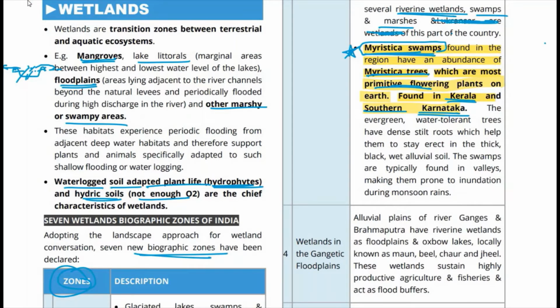Fine. So these Myristica trees are evergreen, water-tolerant trees, and they have dense stilt roots. And how does it help them? It helps them stay erect in thick, black, wet alluvial soils. So ये वाले जो swamps हैं, they are basically found in valleys. तो valleys में क्या होता है कि जब बारिश हो जाती है, so they get inundated and thus they remain wet.